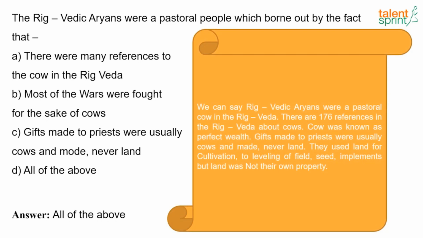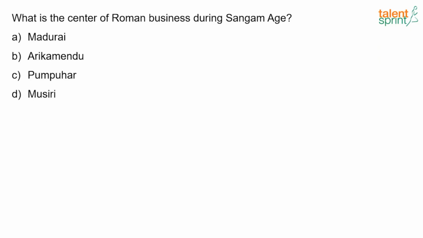There are 176 references in the Rigveda about cows. So the cow was known as the perfect wealth. Gifts made to priests were usually cows and men, never land. They used land for cultivation, leveling the field, seeds, and implements, but land was not their own property. Right? So here is the next question.